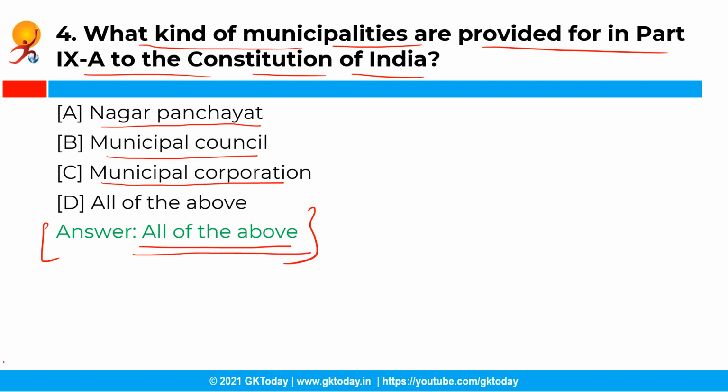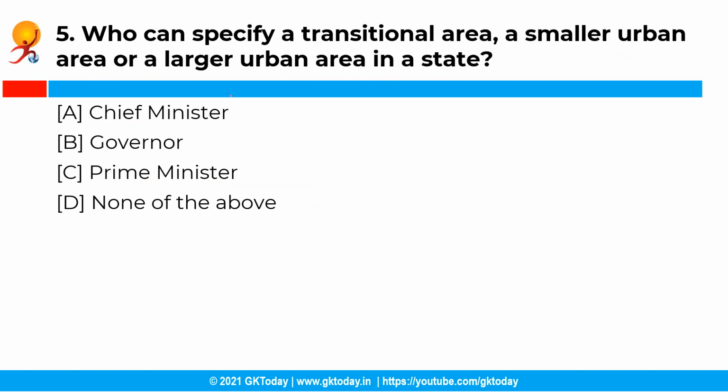Moving ahead with the next question. Now, who can specify a transitional area, a smaller urban or a larger urban area in a state? So you have the following options and the correct answer is option B, that is governor.